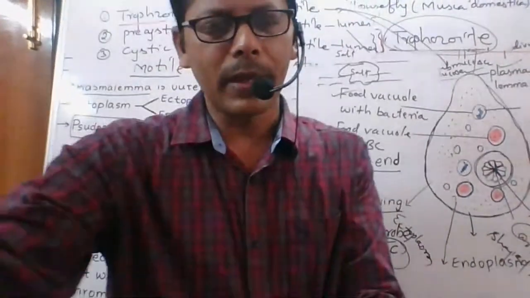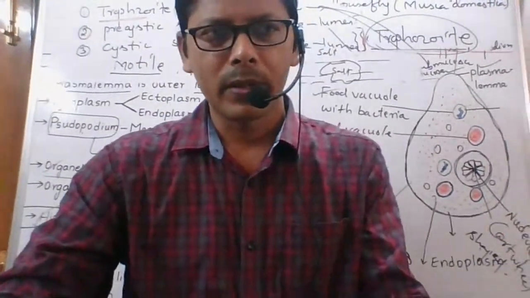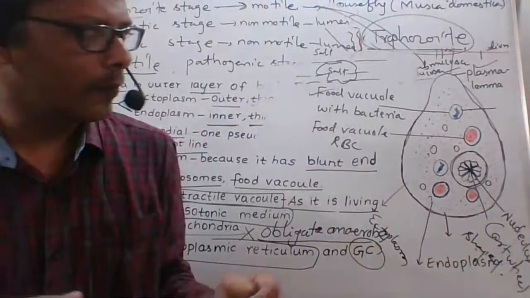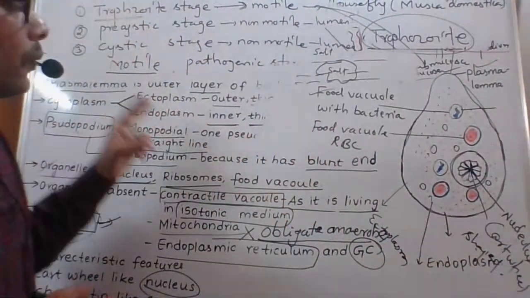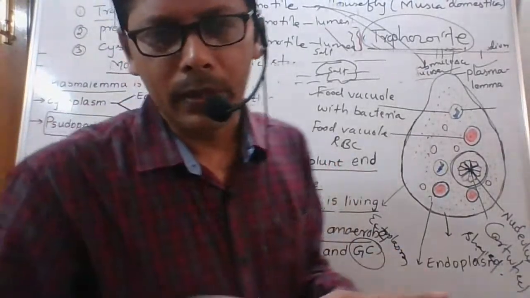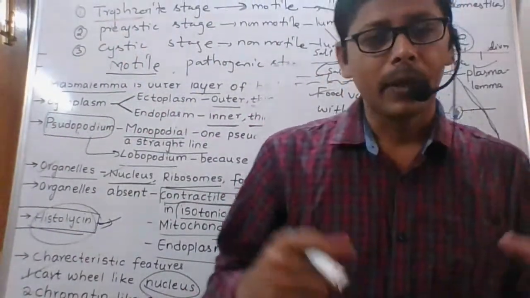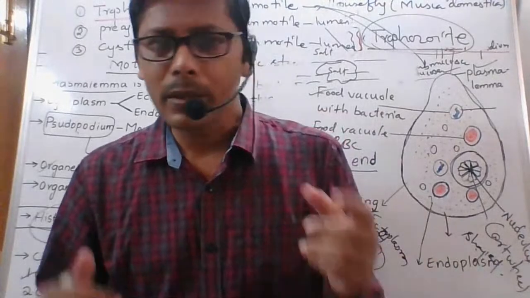We identify the trophozoite stage by those features. Okay, this is about the trophozoite stage. The next stage is the pre-cystic stage. Then after that there is the cystic stage.